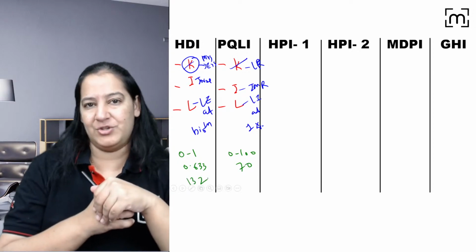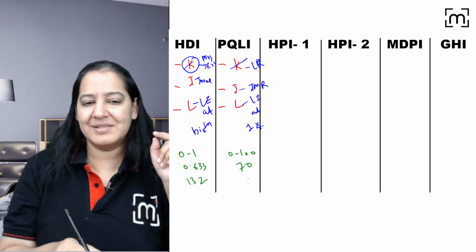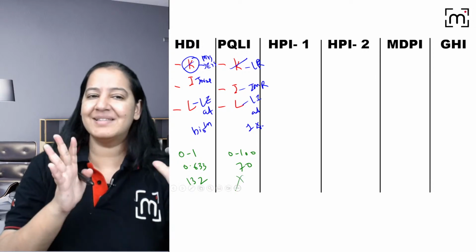So ranking is 132 out of 186 countries. Ranking is not done here. So that's it. That is the summary of achievement.